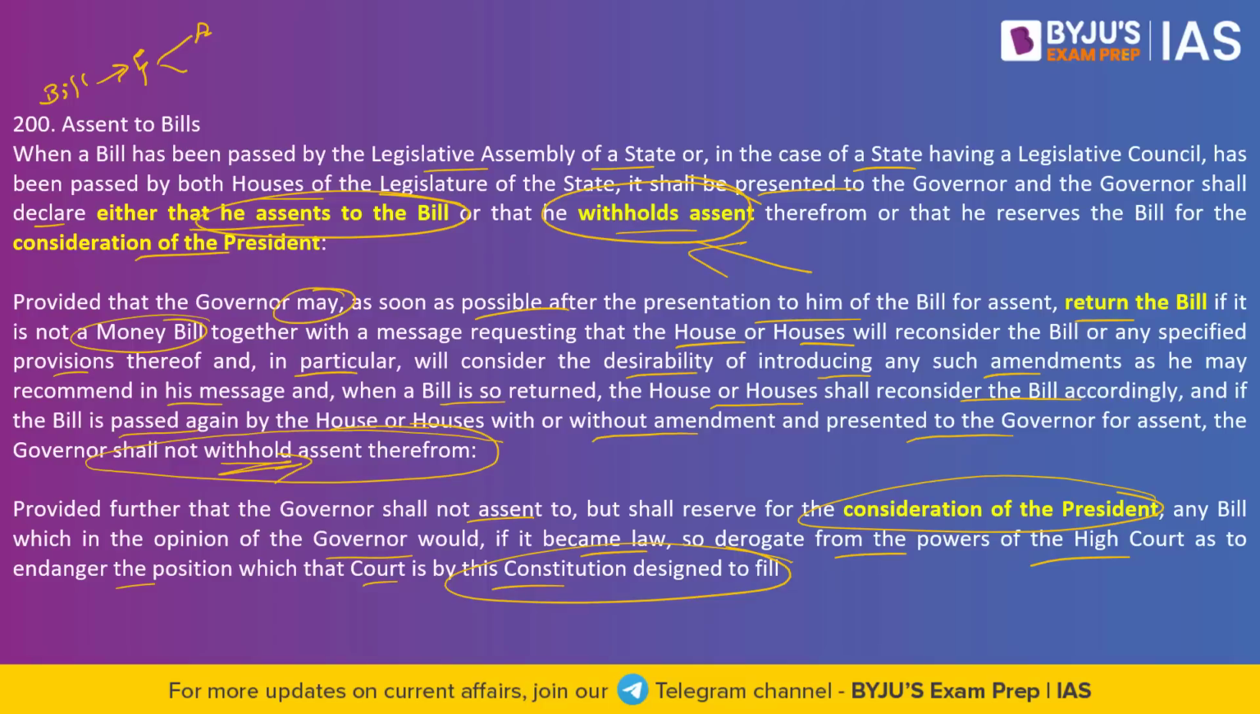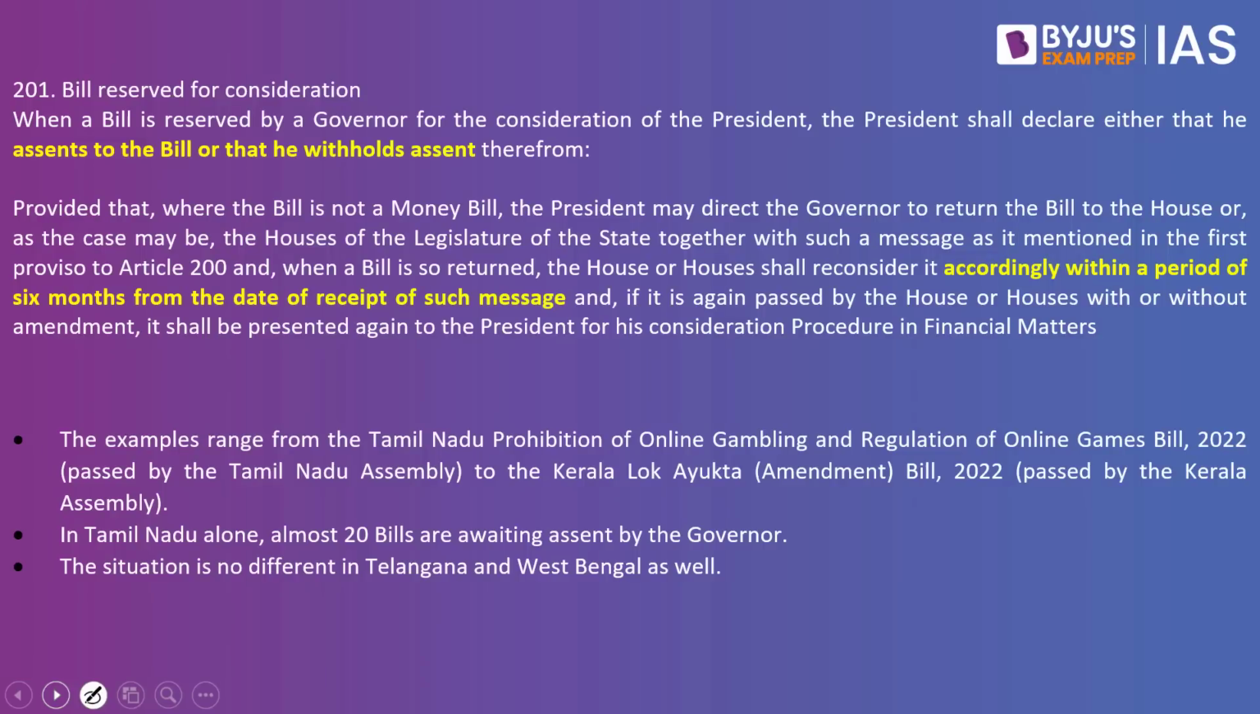There is a lot of discretion given to the governor, which is being exploited by the political party, says the author. And the author goes on to give some examples. The examples range from the Tamil Nadu Prohibition of Online Gambling and Regulation of Online Games Bill 2022, which was passed by the Tamil Nadu Assembly, and the Kerala Lokayukta Amendment Bill 2022, passed by the Kerala Assembly, but consent is not given by the governor. Ideally, he should have given it, or should have notified when he is going to give it, or should have said what changes need to be introduced.